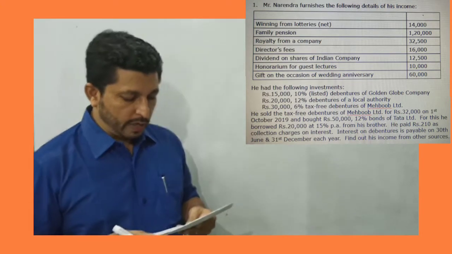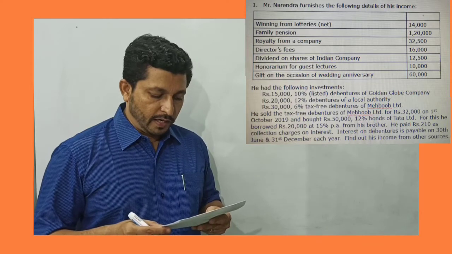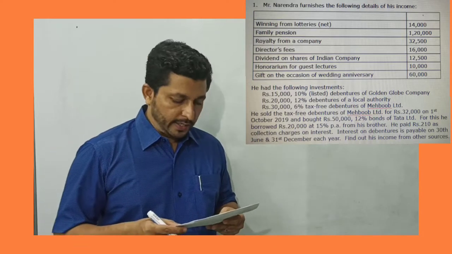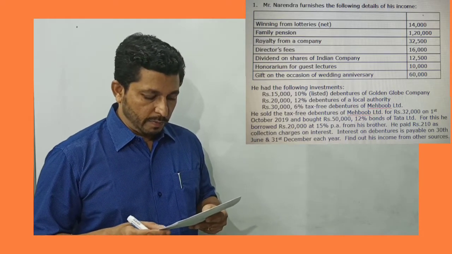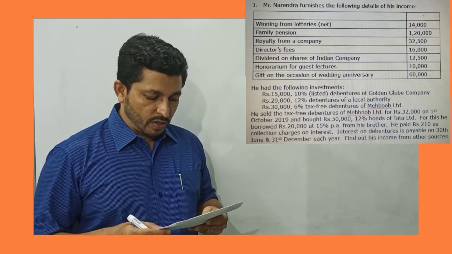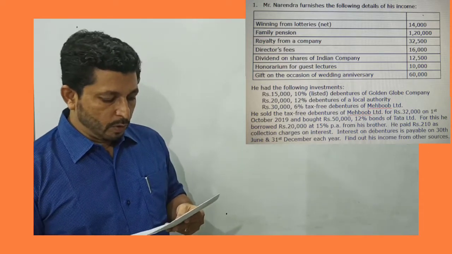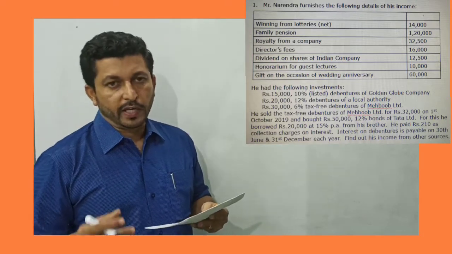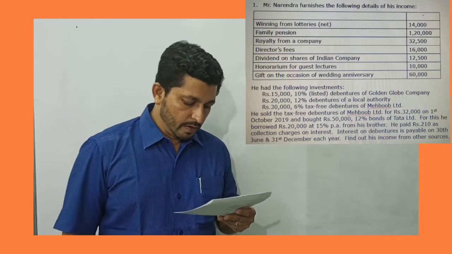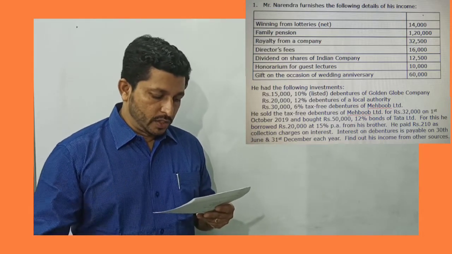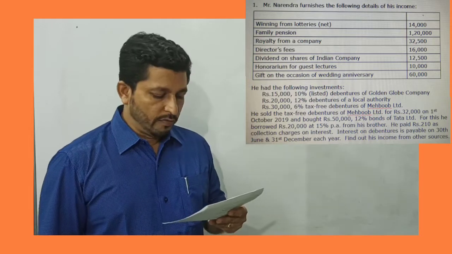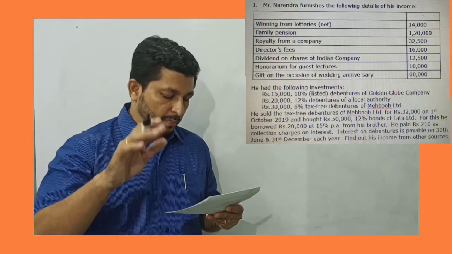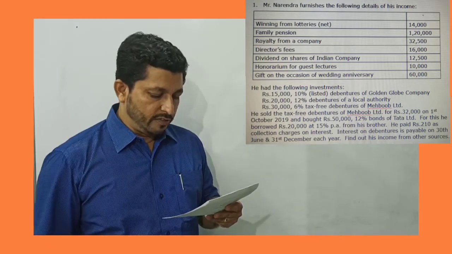For this he borrowed rupees 20,000 at 15% per annum from his brother. He paid rupees 210 as collection charges on interest. Interest on debenture is payable on 30th of June and 31st of December each year. Now, Mehboob Limited tax-free debentures he is selling on 1st of October. That means he has received interest in the month of June for half the year. And after selling that, he purchases Tata Limited bonds worth 50,000 which carries a rate of 12%, on which he will receive an interest in the month of December, that is for half the year again.